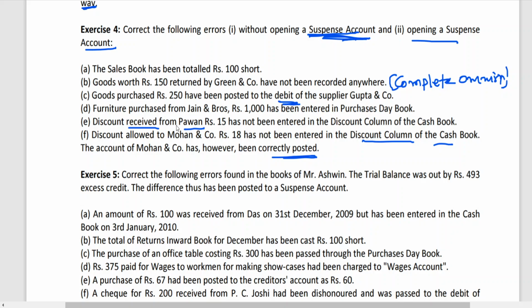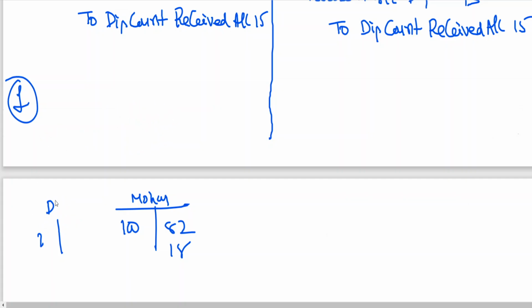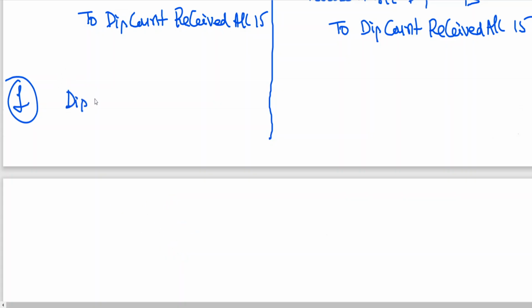I think you know that we have two methods, using suspense account and without using suspense account. You recollect this problem in the last class, first problem, last transaction. So come on, tell me the posting. Discount allowed is not debited now. Debit discount allowed.